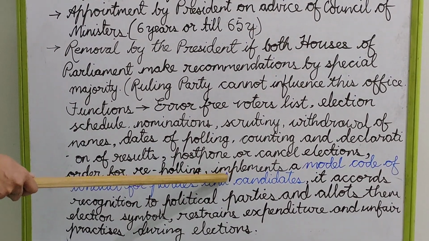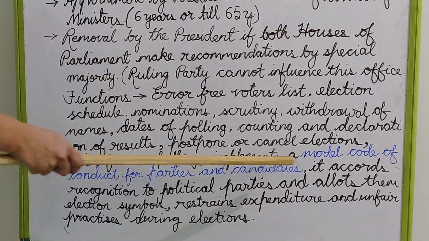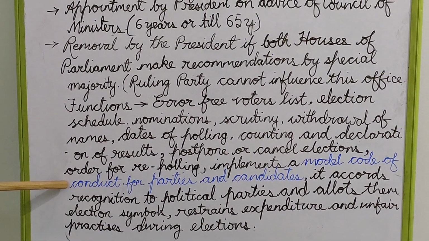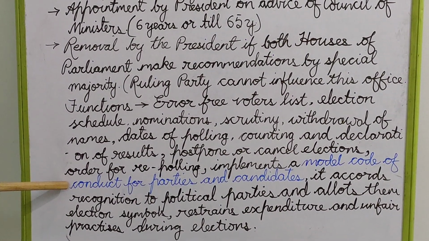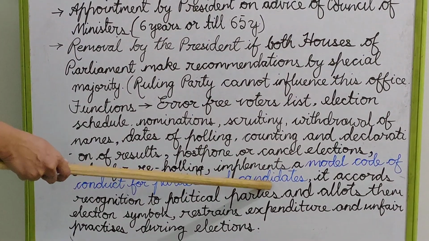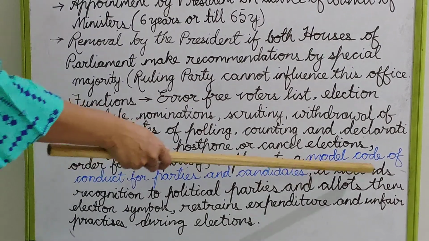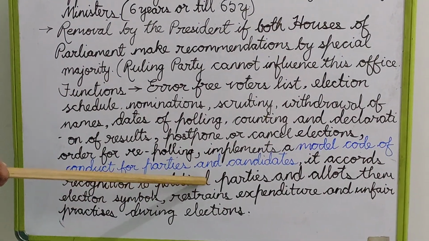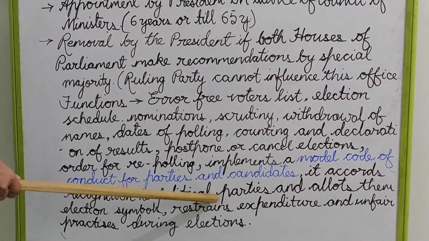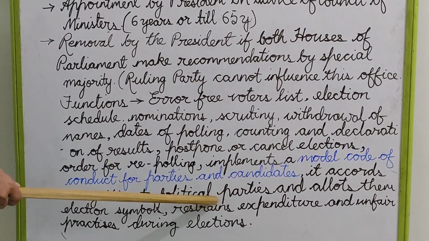Moreover, the Election Commission has the responsibility to implement the model code of conduct. What is the model code of conduct? A set of rules and regulations to be followed by the political parties as well as the candidates contesting elections. Along with it, it accords recognition to political parties. If a political party is not registered with the Election Commission, it cannot contest any elections in India.